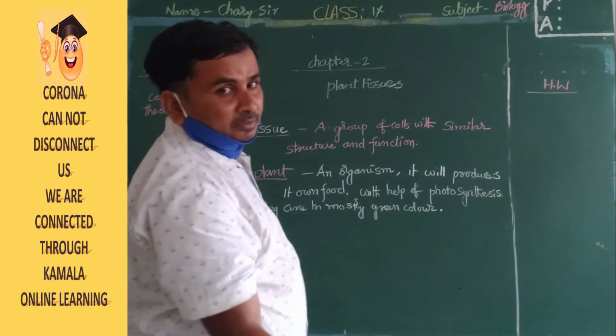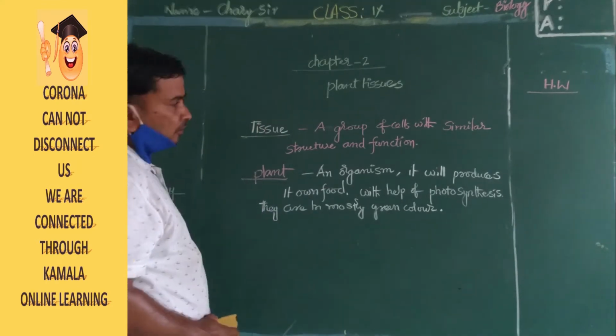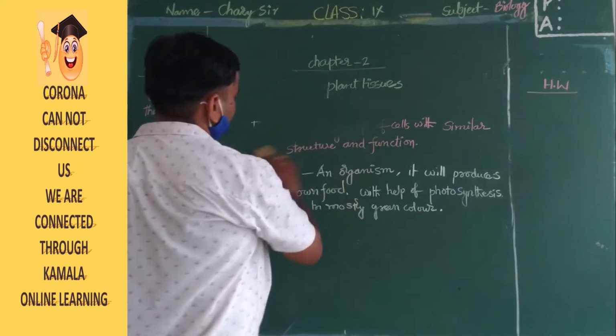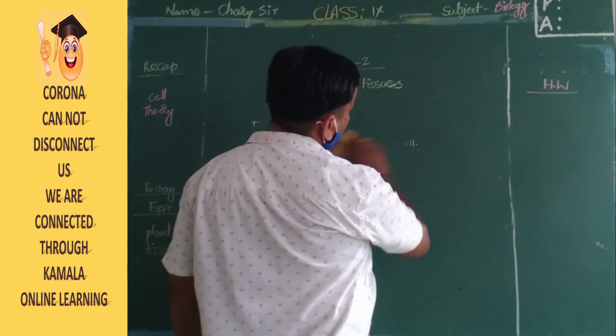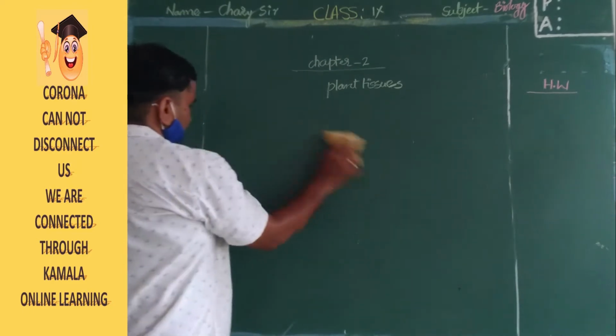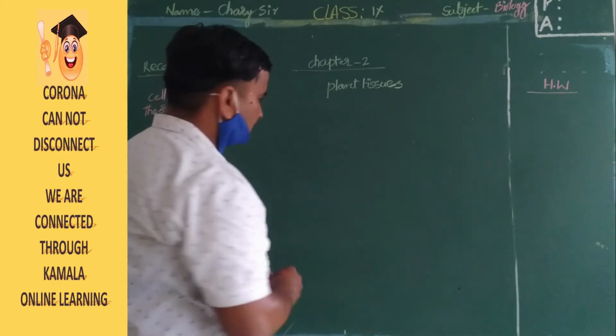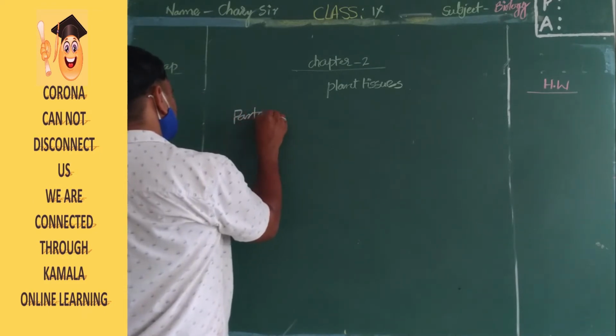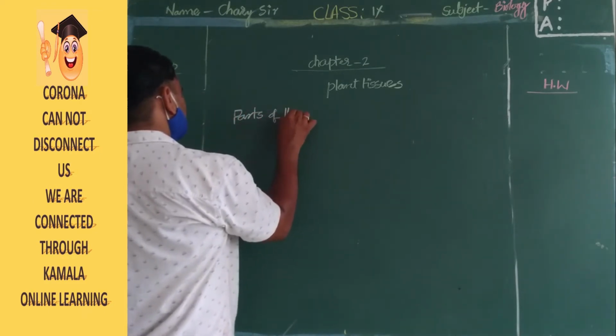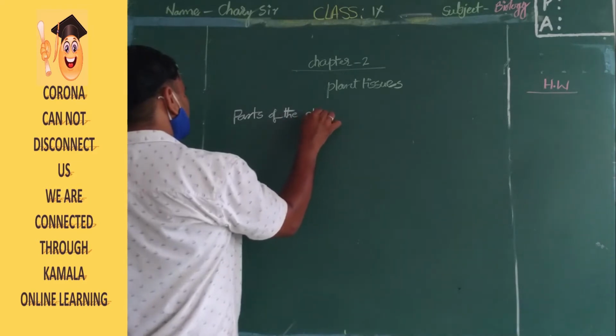Now we'll see the parts of the plant one by one.